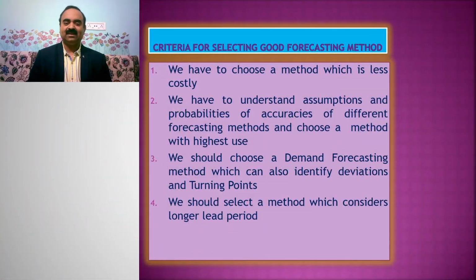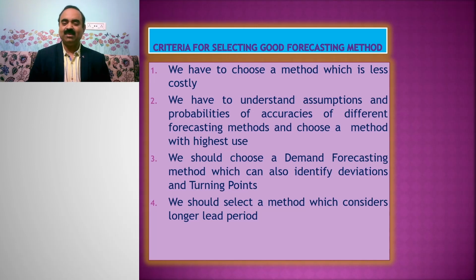Dear students, after learning different demand forecasting methods, the next step is to learn about the criteria for selecting a good forecasting method. We have to keep certain points in mind while choosing a good forecasting method. 1.